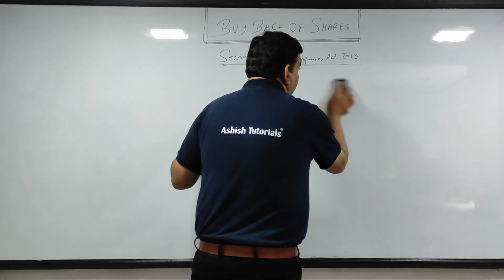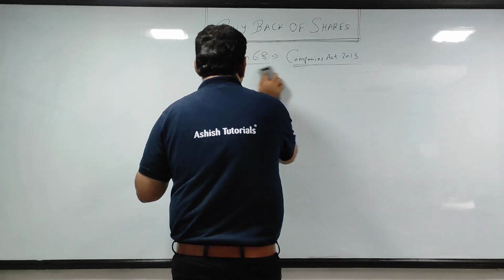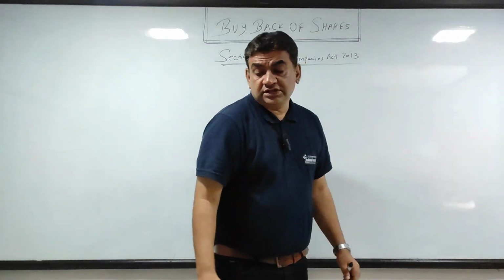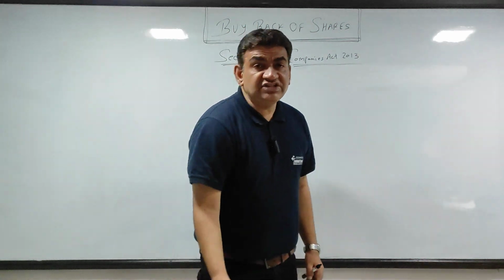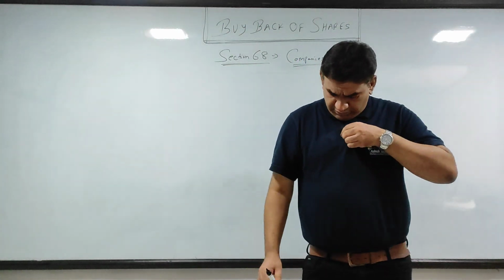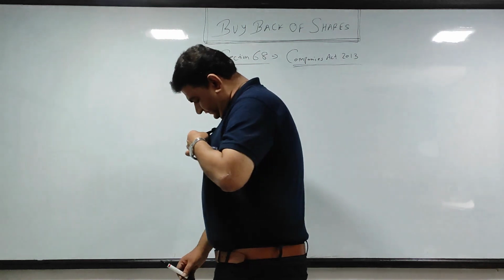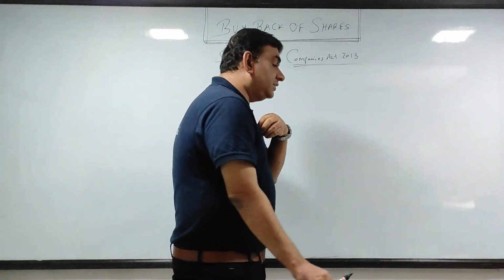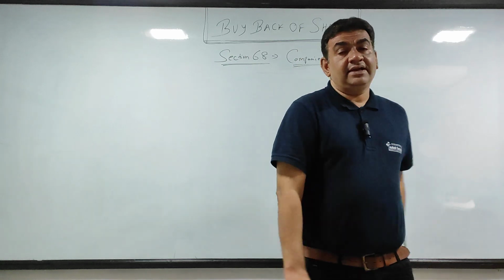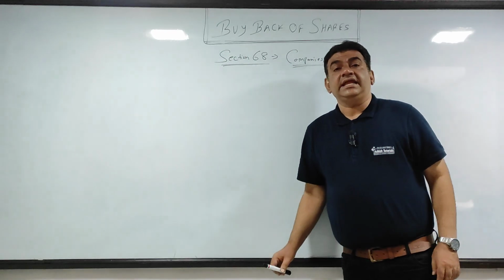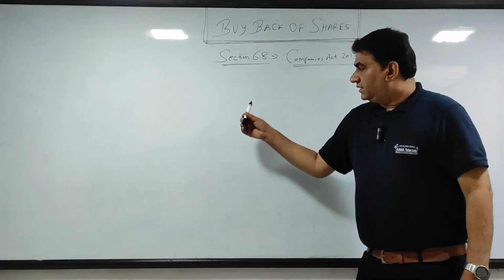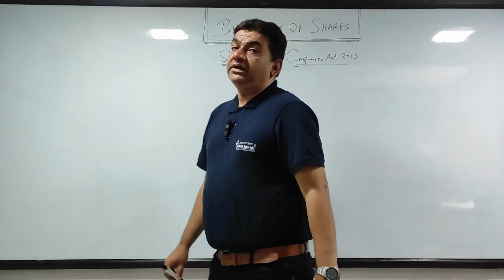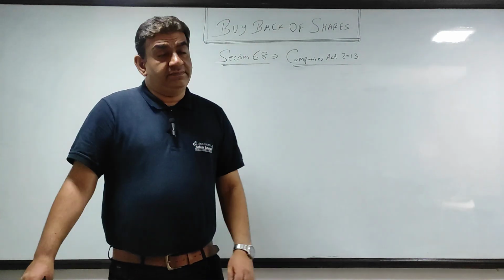These limits you have to remember and have to apply in the majority of the sums. Why majority of the sums? Because in few sums they will straight away give you so and so number of shares are to be bought back, whereas in few cases you will have to find out how many shares you can buy back as per section 68. आज एक sum भी करूंगा. After I discuss the limit, I will take a sum. उसमें we will see the calculation of the limits also.